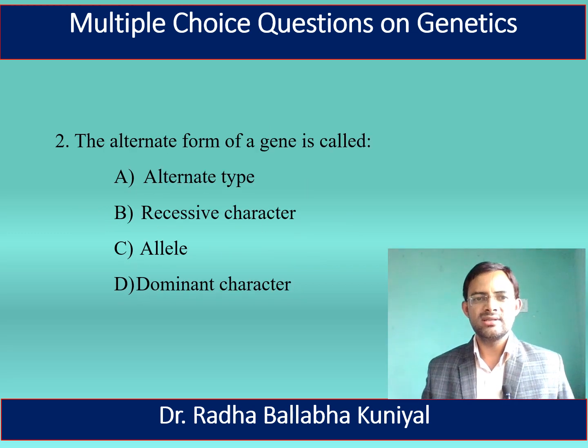The next question is, the alternate form of a gene is called alternate type, recessive character, allele, or dominant character. The correct answer is the alleles. Means the alternate form of a gene is called allele.